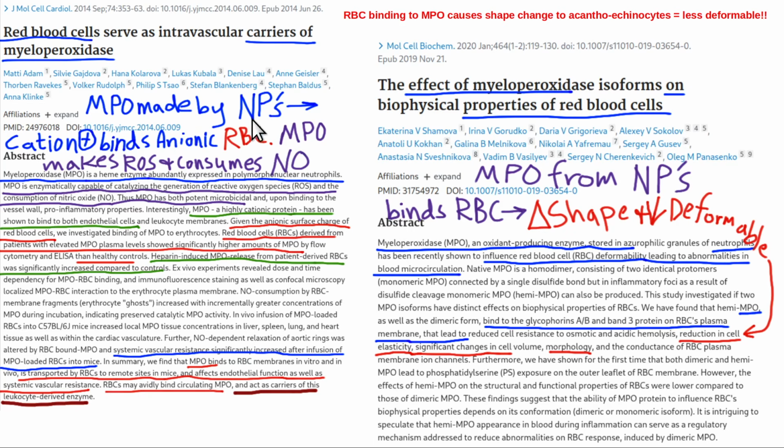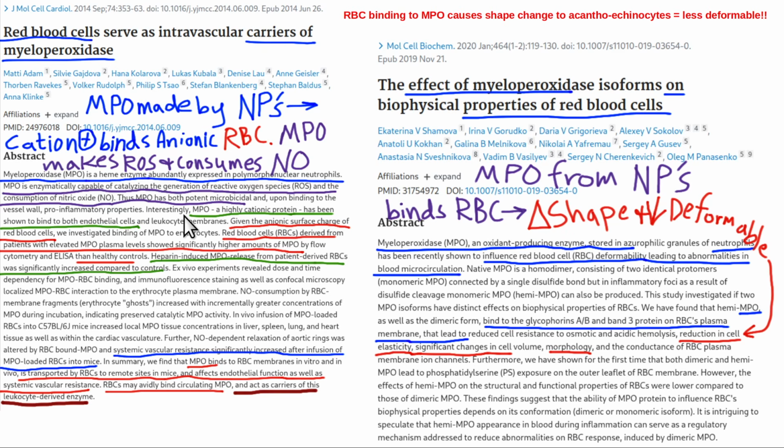Like we said, the MPO is made by the neutrophils. Cationic means positive. I remember a cat purrs, so that's how I remember. Cation is positive. Anionic is negatively charged. I just remember it has the letter N in the beginning of the word for negative, and it has a negative charge on it. That's not that important, but it'll come up sometimes, the idea of a cation especially being positively charged.